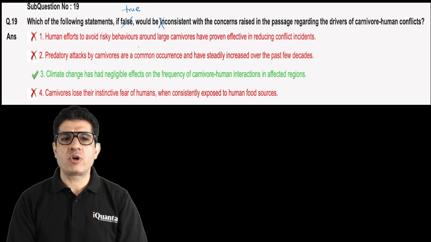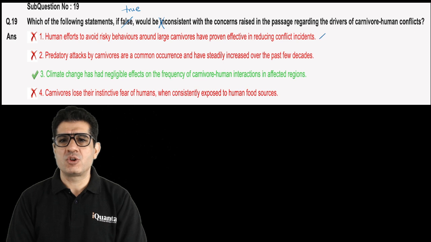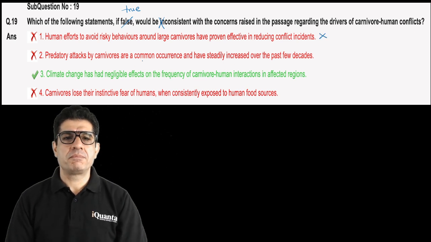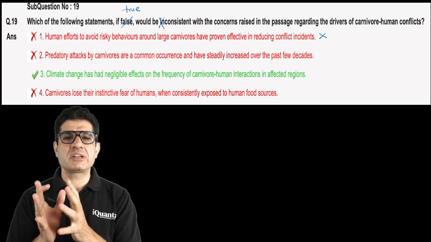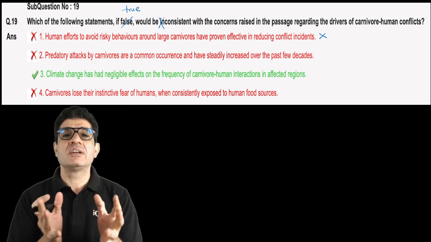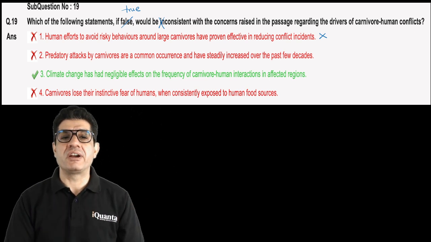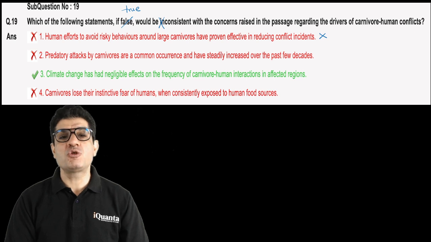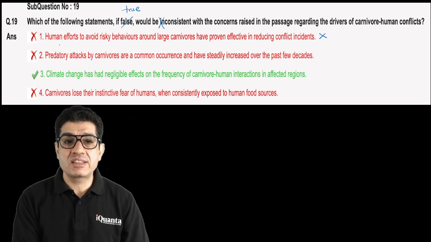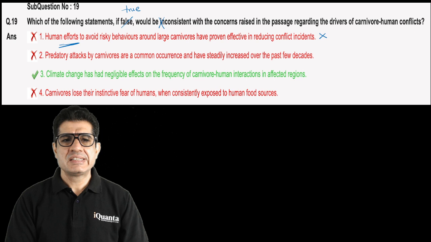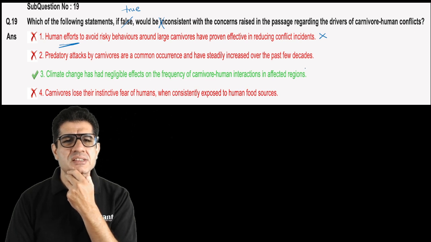Human efforts to avoid risky behaviors around large carnivores have proven effective in reducing conflict incidents. So is this consistent? No, it is not. What we are saying is that there are 50% cases where if you changed your behavior, the outcome could have been different. So humans need to make that effort, yes, but are they making that effort? No.